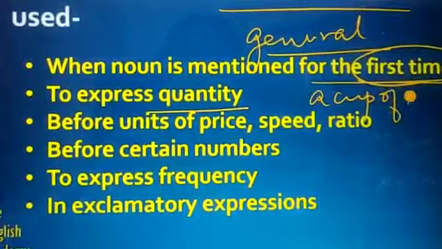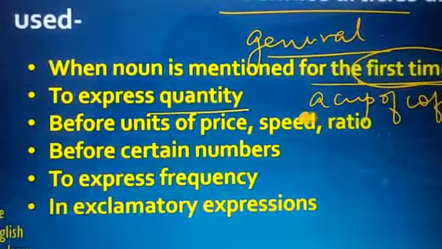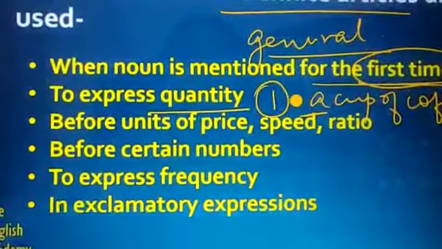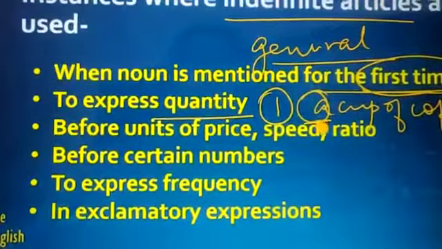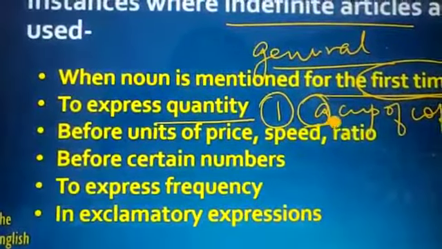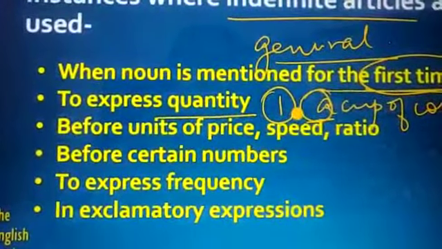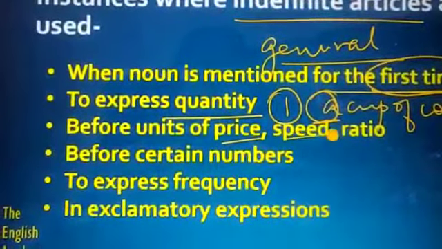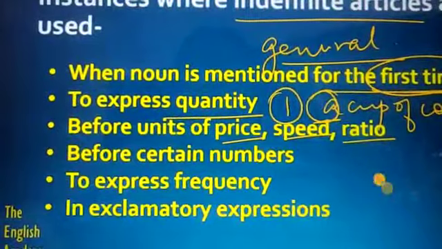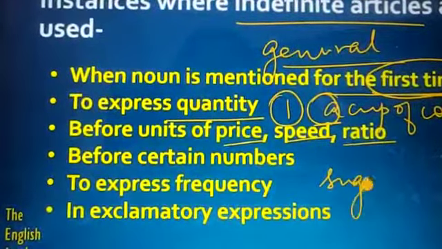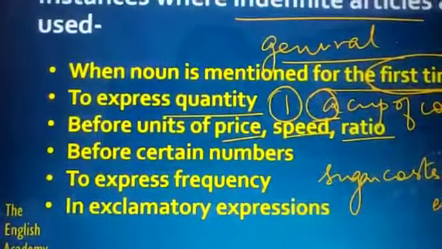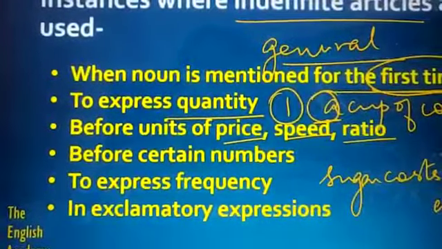like a cup of coffee, a cup of tea, a glass of milk, a poem, a chapter. And before units of price, speed or ratio. For example, we'll say, how much does sugar cost a kilo?